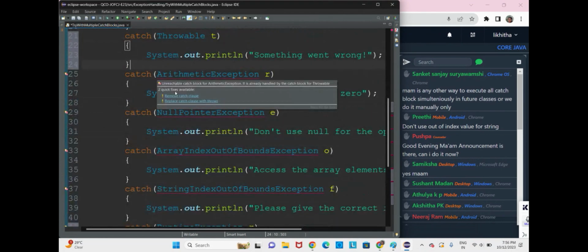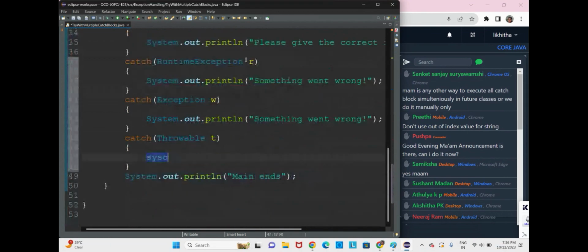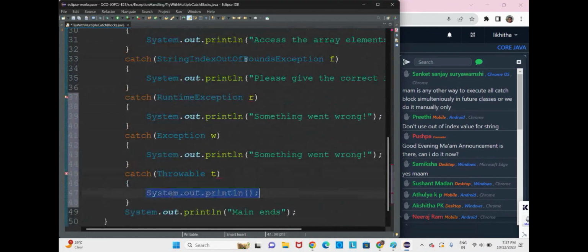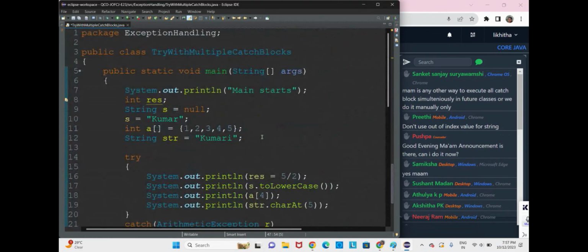See here: unreachable catch block for ArithmeticException. It is already handled by the catch block for Throwable. So what does it mean? The remaining catch blocks you have written are children, and they are unreachable because the parent exception class Throwable has already handled it. So we should never write the parent exception at the start; you have to write it at the end. This is how exception handling goes with try with multiple catch blocks.